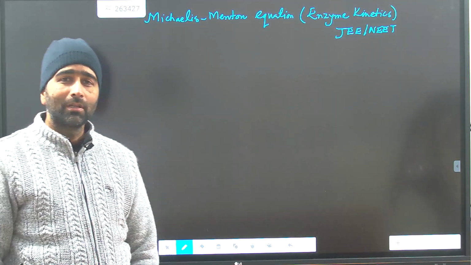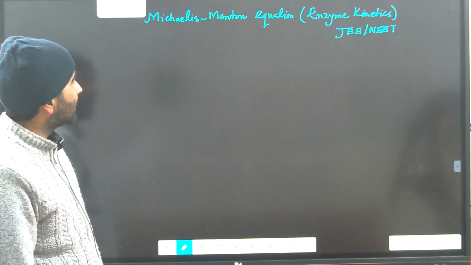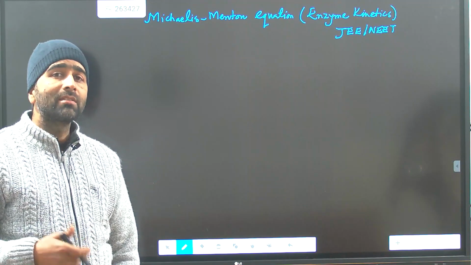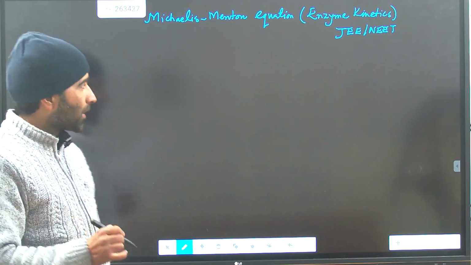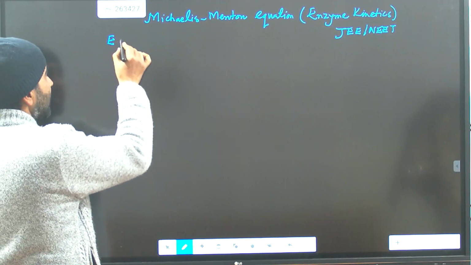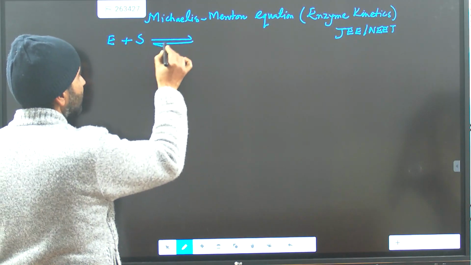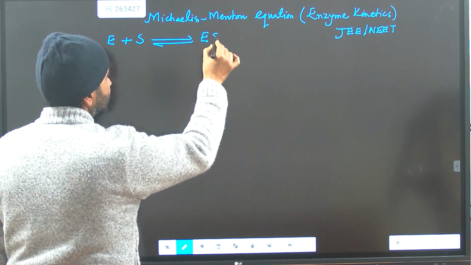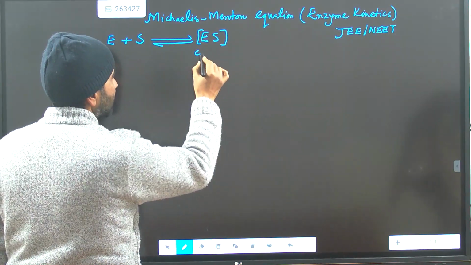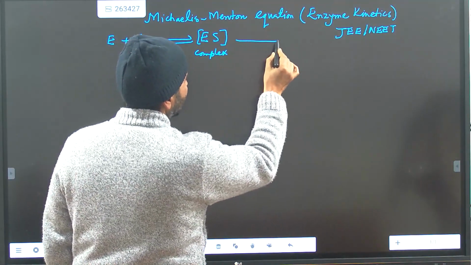Hello dear students, welcome again for another topic in chemical kinetics, that's the Michaelis-Menten equation, and that's enzyme catalysis, how enzymes basically catalyze the reaction. If you have enzyme, that will react with a substrate, that will lead to the formation of the enzyme substrate complex, and that will lead to the formation of the products.